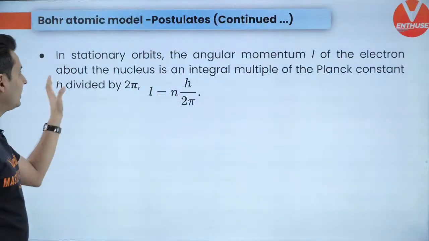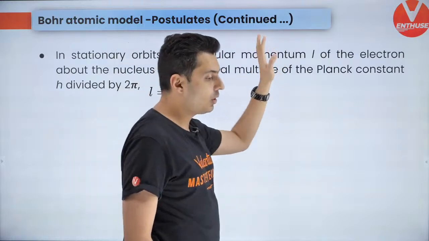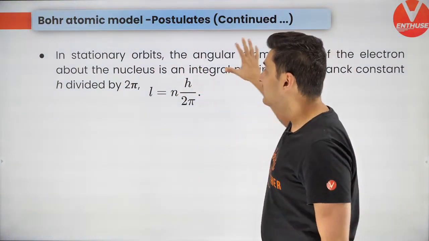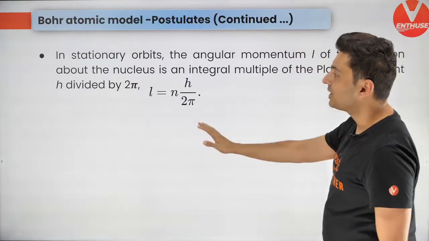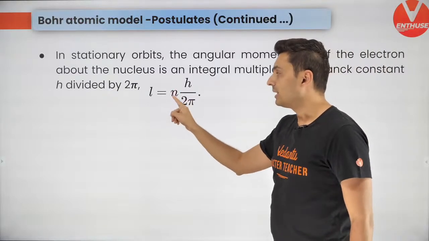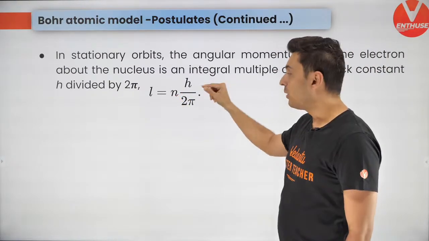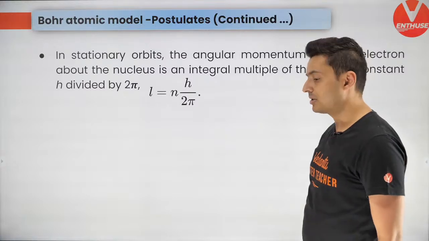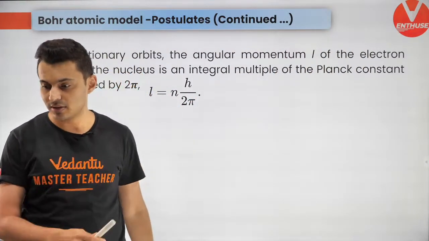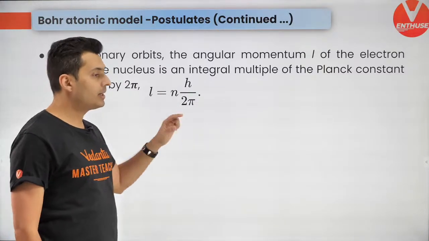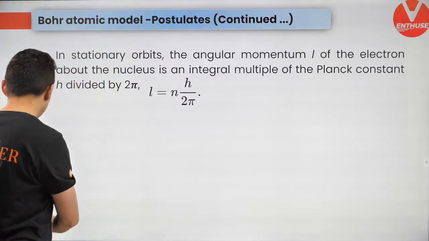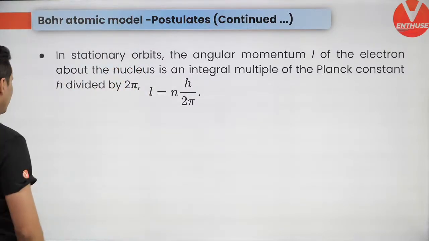Okay, cool. Now the last important point about Bohr's model is this one. In these orbits, the total angular momentum of the electron around that nucleus is always an integral multiple, that integer is called the principal quantum number, of h by 2 pi, where h is the Planck's constant. This is very, very important. So the angular momentum of an electron is n times h by 2 pi. Keep this in mind. And one last thing before we proceed, keep this also in mind, guys.